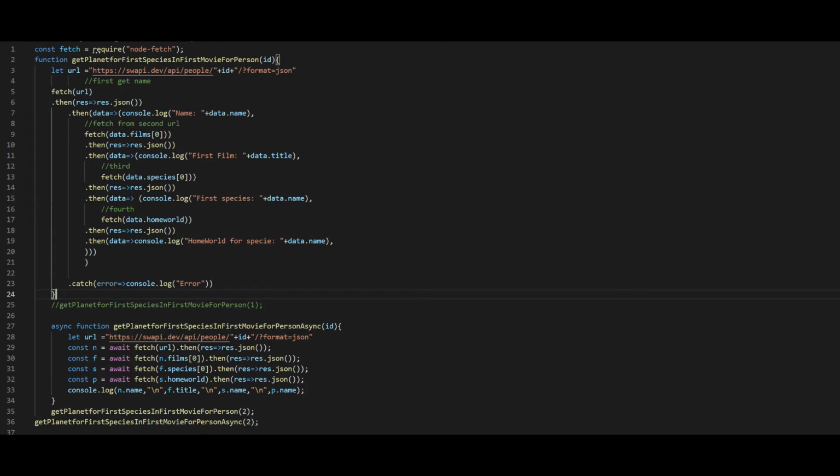We use some data we gathered from that constant to fetch some new data. And then we do the same and do the same again. And at last we console.log the actual information that we wanted to get.